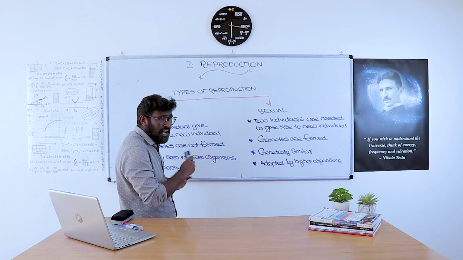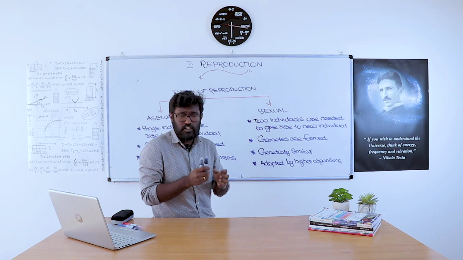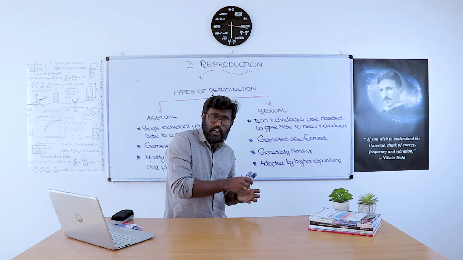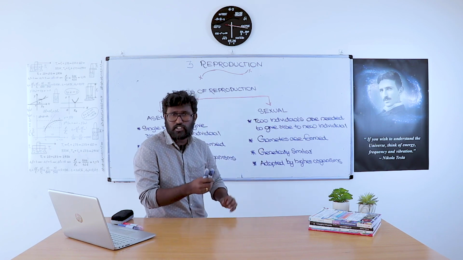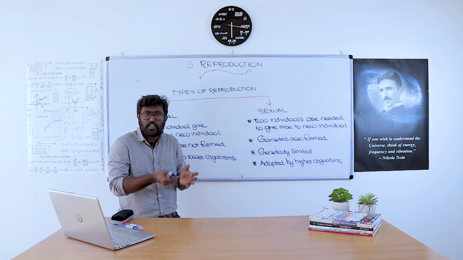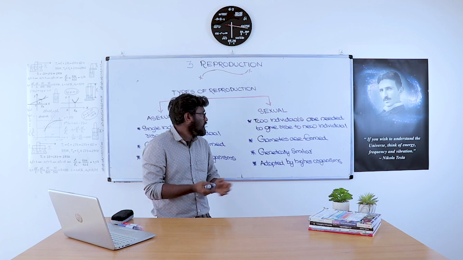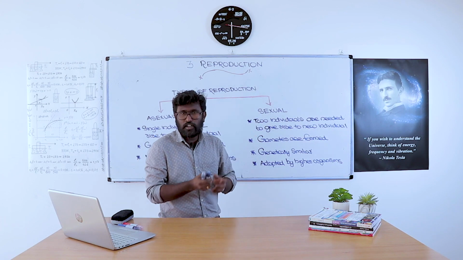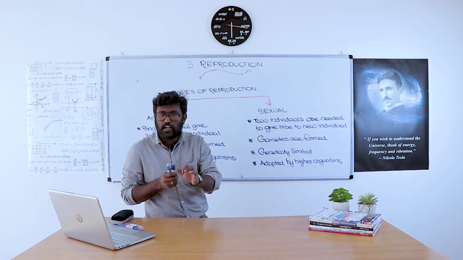Asexual reproduction is adopted by lower organisms and some plants. But sexual reproduction is adopted by higher organisms.